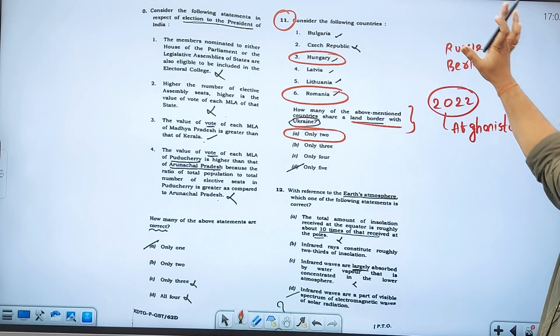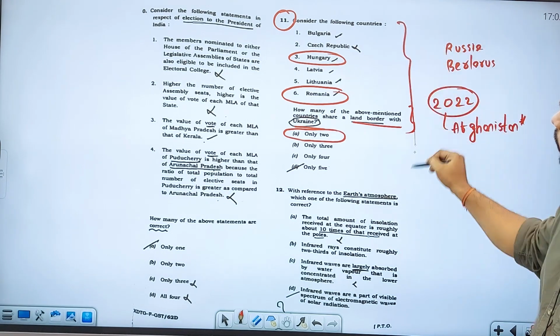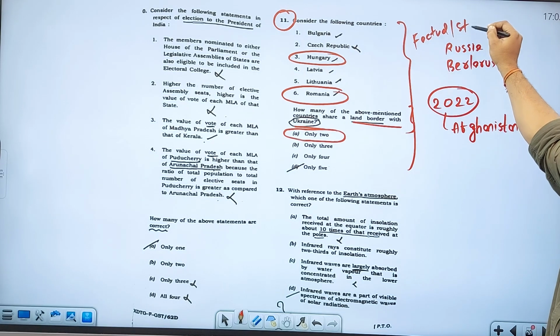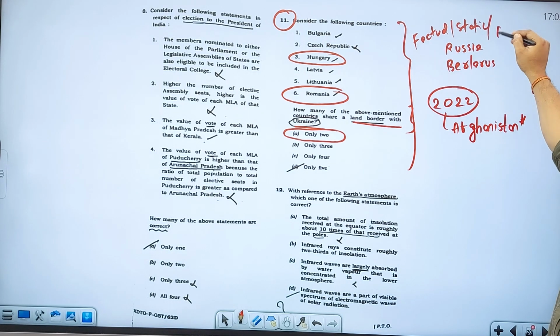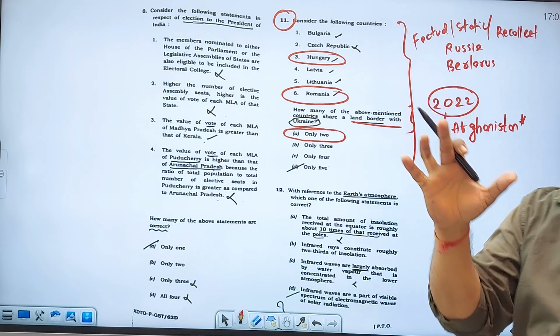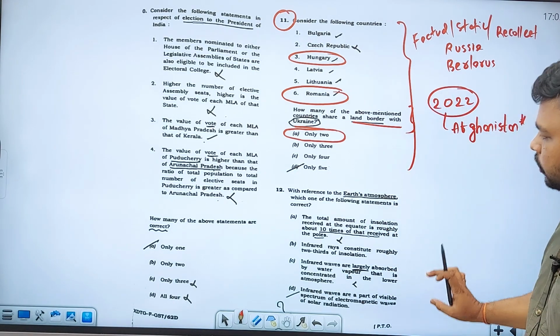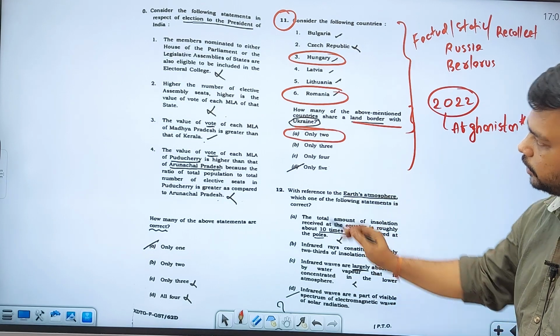These are all static questions. It's a purely factual, purely static question, and you need to recollect it very fast. What are the countries, the exact map. So that is what it is. Coming to this particular 12th question, I will come to that also.